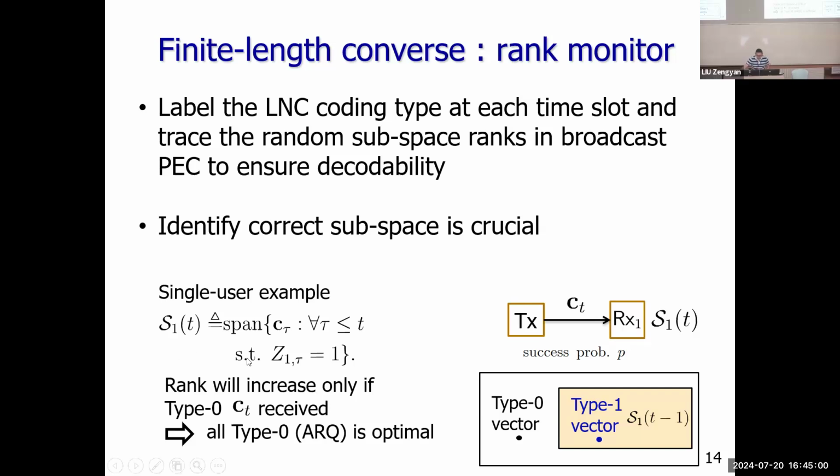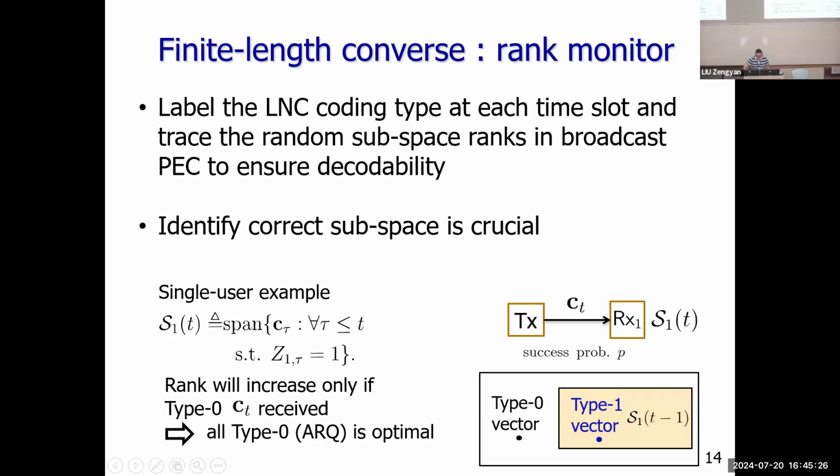So if we use this subspace viewpoint, it's very easy to prove that in this single user example the ARQ will be optimal. It's because every time you want to increase the rank of this observation space, you will send a new, we call it a type 1 vector, which is not in the old observation space.